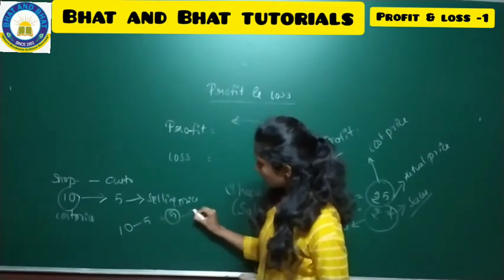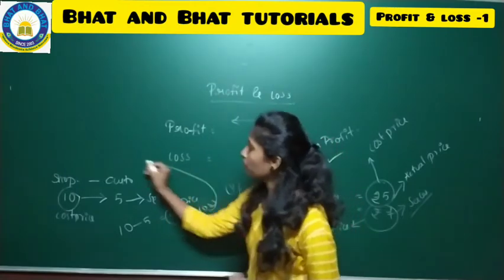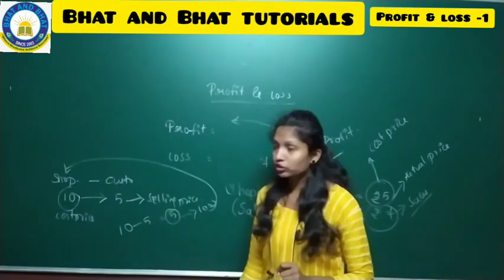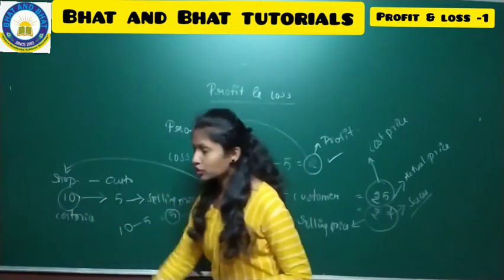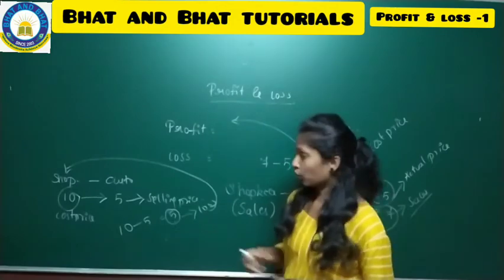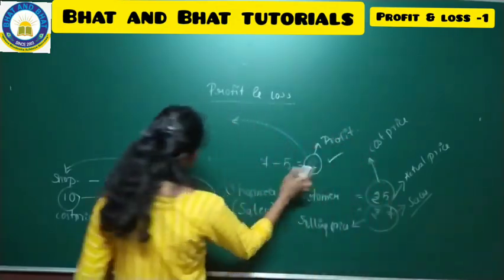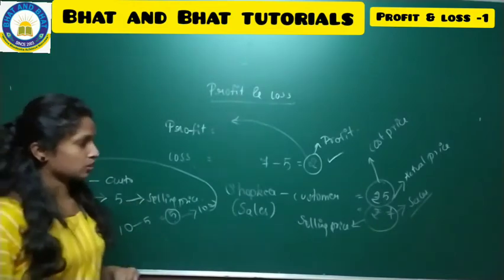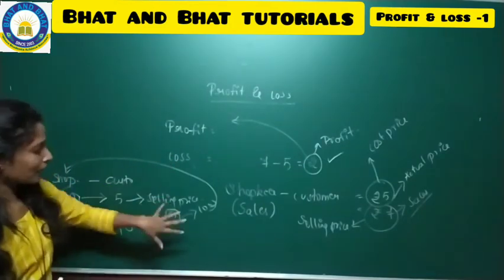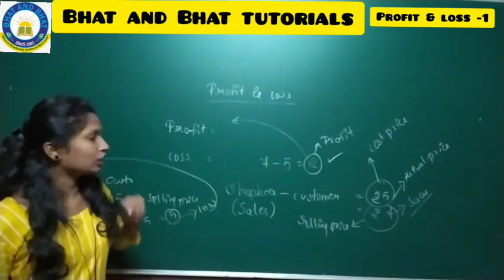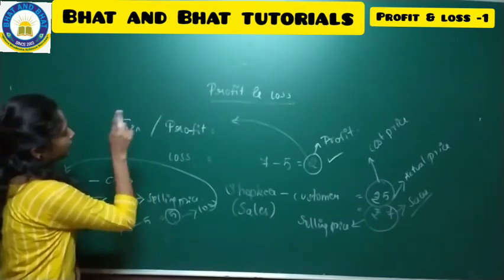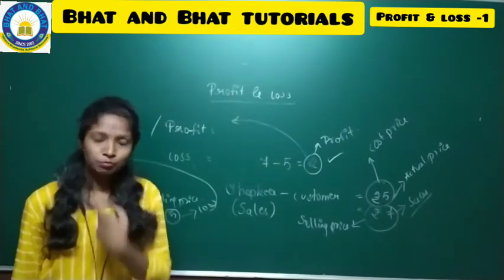So 5 rupees is a loss for whom? For the shopkeeper. Okay. So 5 rupees is the benefit for the customer, whereas 5 rupees is the loss for the shopkeeper. So what are we going to call it? This 5 rupees we are going to call as a loss. So this is what the profit is. That means when the selling price is more than the actual price, we will call that a profit, and when the selling price is less than the cost price, we will call that a loss. And there is one more word for profit, that is gain. So what is gain? Gain is nothing but profit itself.